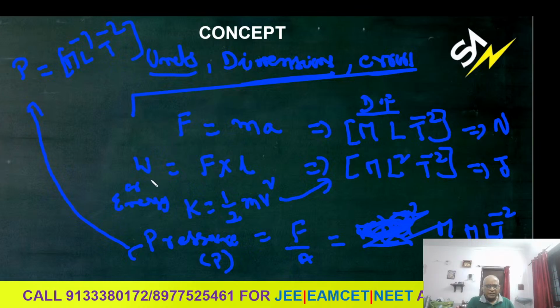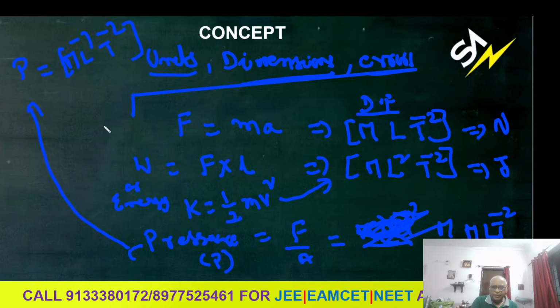Like that, the same dimension formula can belong to different physical quantities, not only pressure. In first year elasticity you will learn stress. Stress is also like pressure, and the stress dimension formula is also M L minus 1 T minus 2. Similarly, energy per unit volume, which they call energy density. The energy dimension formula is M L square T minus 2, divided by volume, that is L cube. Then you get M L minus 1 T minus 2 only.